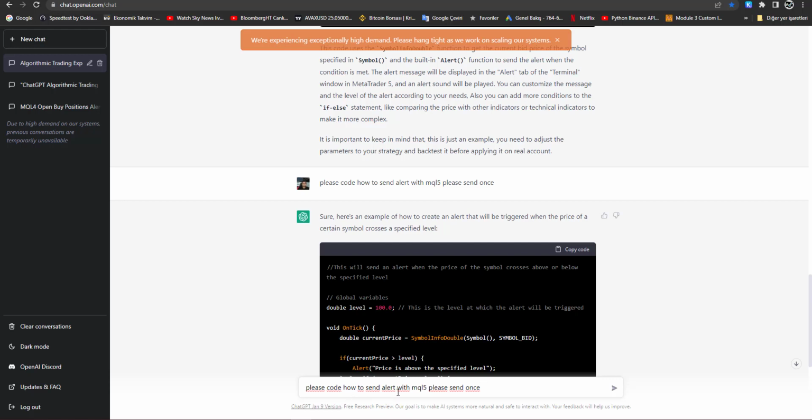Please code how to send alert. We ask to send the alert once for each candle. For example, we are working in the 1 hour time frame. When it sends this alert, it will wait until a new candle is created. I mean, for 1 hour it will not send any alert at all. This is what we want, and let's see what ChatGPT gives.